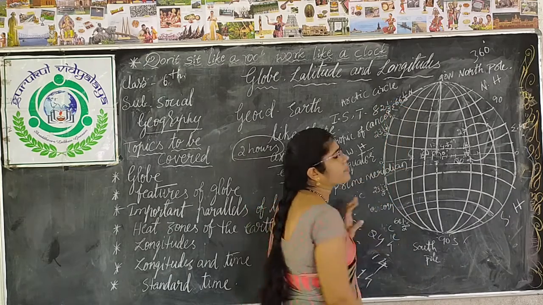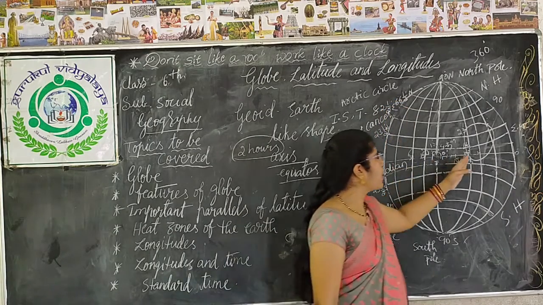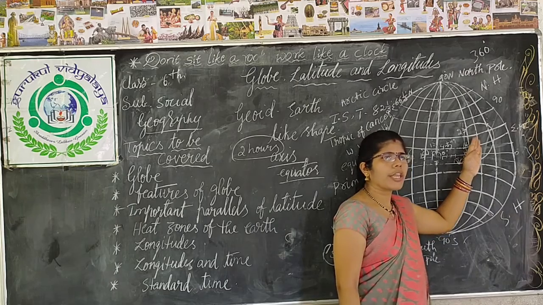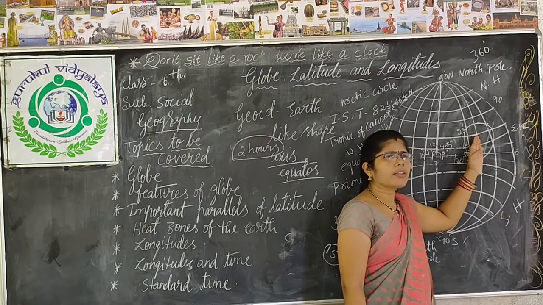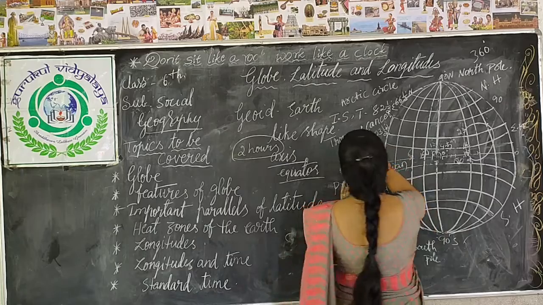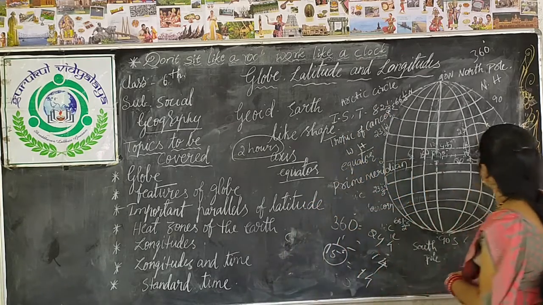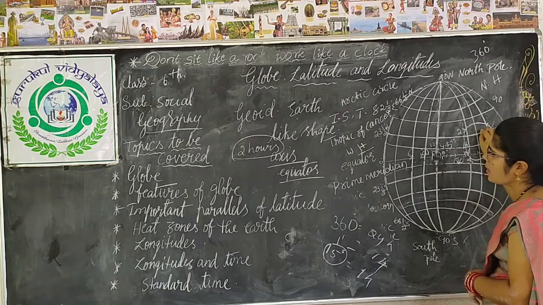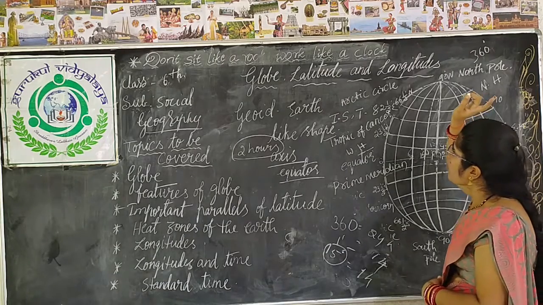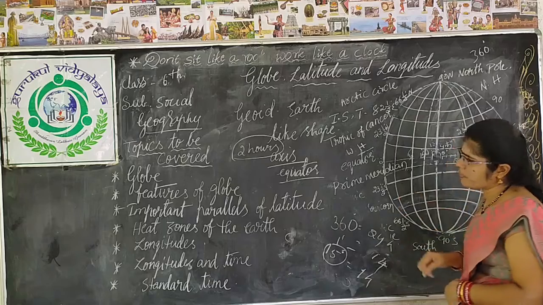Which time has it taken? 82.5 east. As I told you, India is located in the northeast part of the earth, and India has taken 82.5 east as its Indian Standard Time.